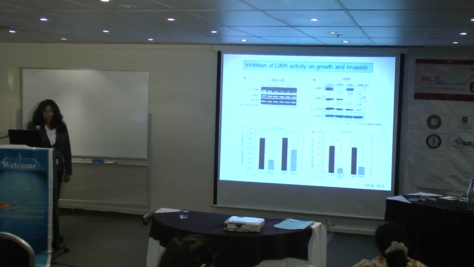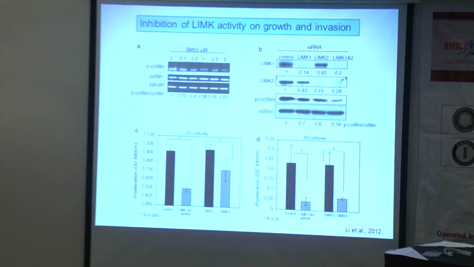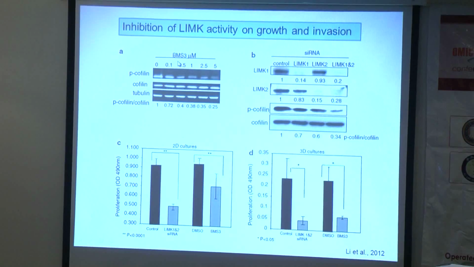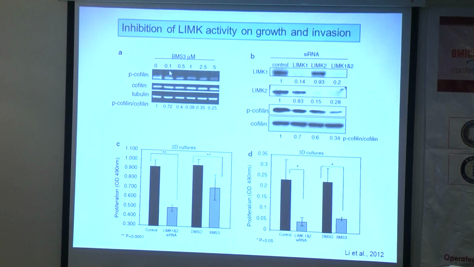Then we wanted to find out whether similar results can be obtained in human cell lines. So we treated the MDA cells with BMS3, and you can see a significant reduction in the level of phosphocofilin. In parallel, we inhibited LIM kinase expression by siRNA. You can see that LIMK1 is totally downregulated with the LIMK1 siRNA. Then we did LIMK2, and when we applied the double siRNAs, we can see further reduction in the level of phosphocofilin.